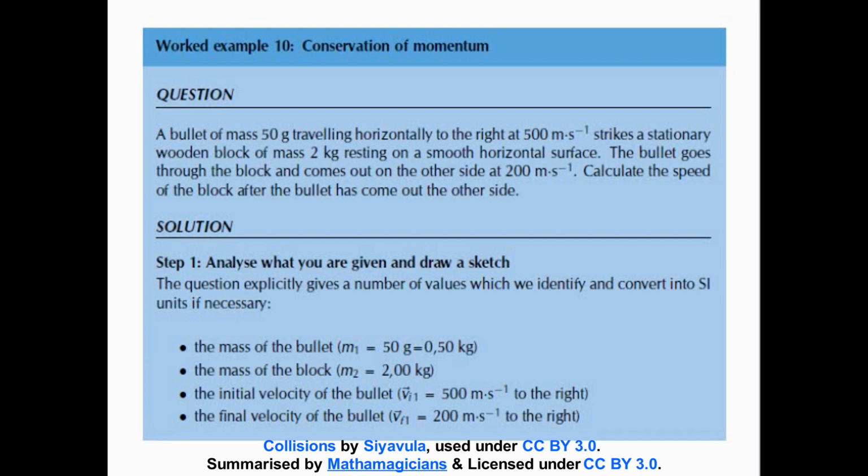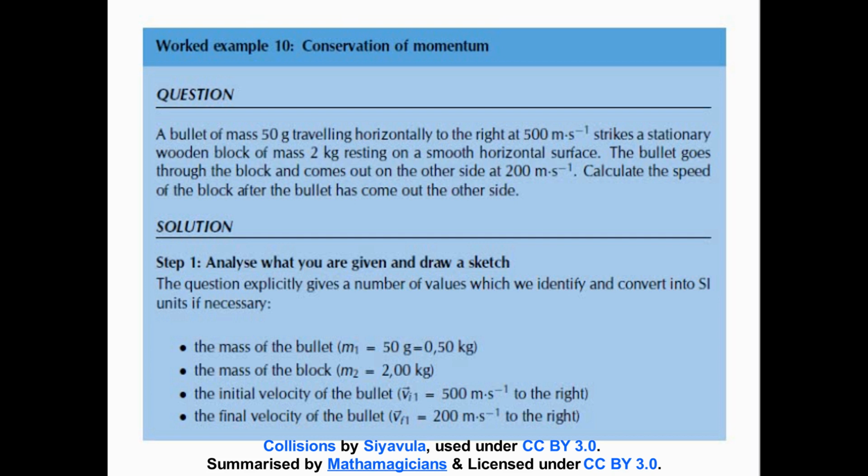Alright, so we have our information all in the question. What we're going to do is pull it out and write it out nicely for us. So again, step 1, we analyze what we've been given, and we can possibly draw a sketch in this one if a sketch has not been drawn for us. Alright, so in the question there was no sketch given to us, so let us go and draw a sketch.